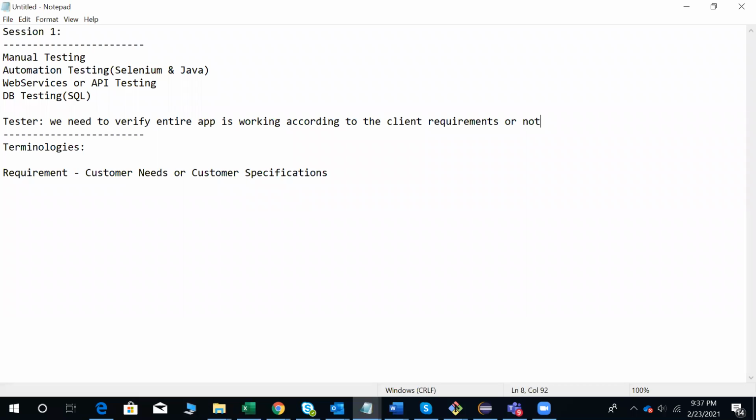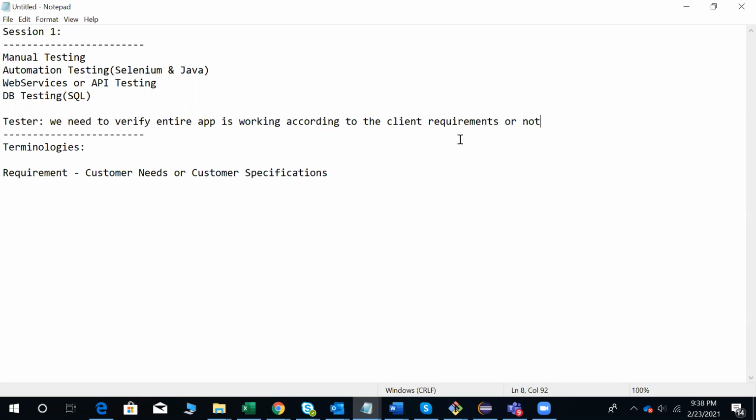So as a tester, we need to verify the entire application is working according to the client needs or not. If any deviation is happening, what we need to do as a tester is update the development team saying that it is not working according to the requirement. Then development people will fix it and send it back to you, and again we need to perform the retesting on it. So that is the whole process. If anything is not working according to the requirement, then our job is to report those issues to the development team and get it fixed. Based on that, we continue with our testing part. So that is the job of a tester.